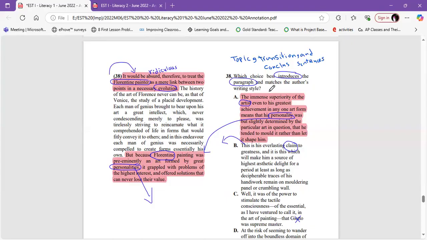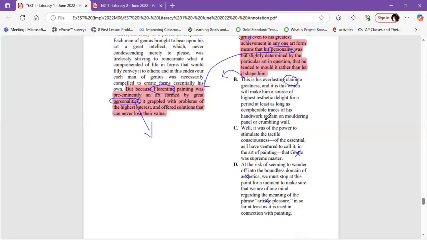Let's find the first one. The immense superiority of the artist, even to his greatest achievement in any one art form, means that his personality was but slightly determined by the particular art in question, which art? The Florentine, that he tended to mold it rather than let it shape him. Yes, he talked about the personality and he talked about Florentine. So it can be. Let's look at B.